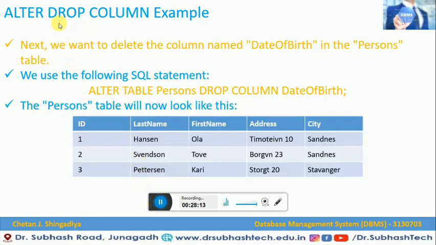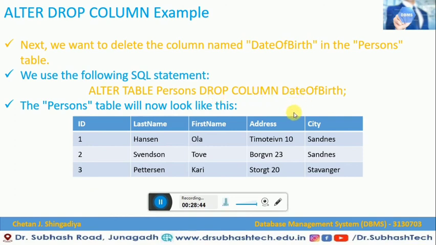Now another example that we would like to see is the ALTER DROP COLUMN example. Next, we want to delete the column named date of birth in the persons table. We already saw that we have one table, and after that we added one column, the date of birth column. Now our task is to delete that column with the help of the DROP COLUMN statement. We use the following SQL statement for that: ALTER TABLE persons DROP COLUMN date of birth.